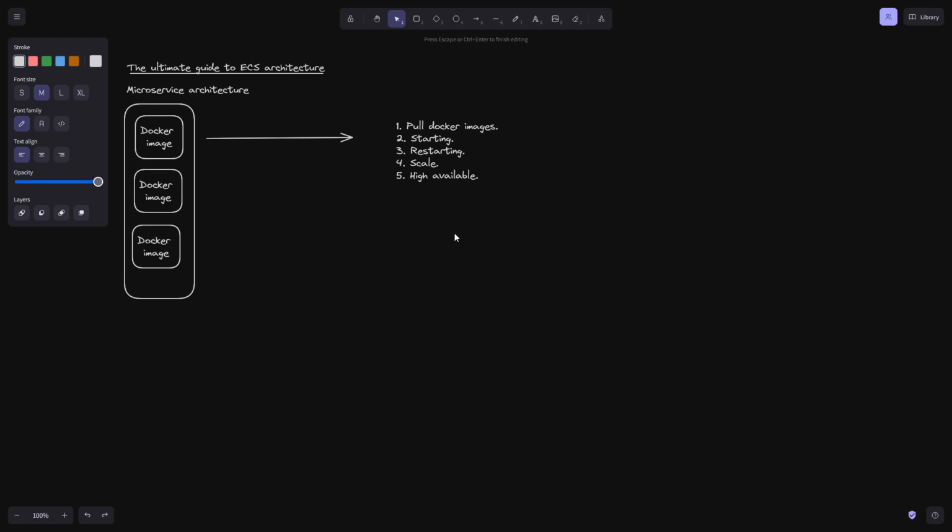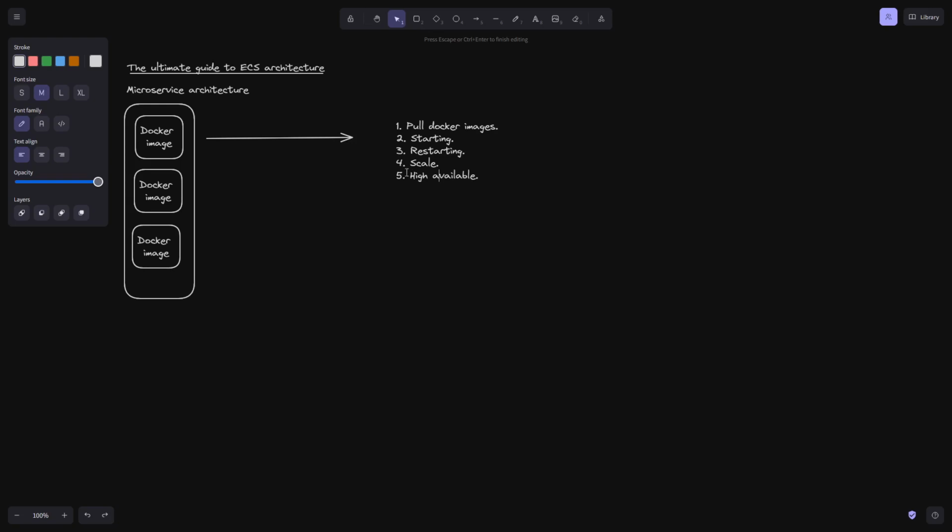Now these are things that, if you're running Docker yourself in a self-hosted environment, you not only need to think about, but also are very manual in and of themselves, right?